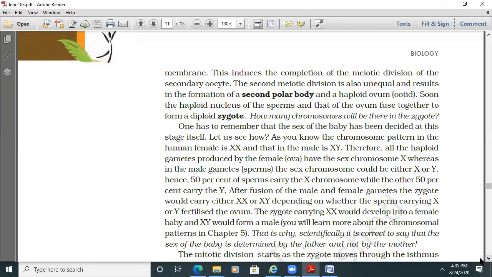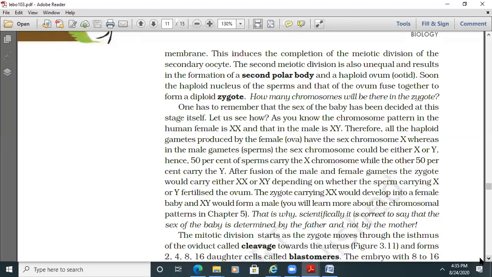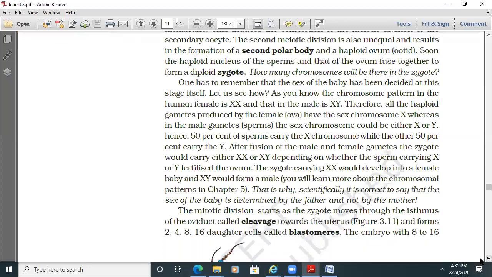Let us see how. As you know, the chromosome pattern in human females is XX and that in males is XY. Therefore, all the haploid gametes produced by the female have the sex chromosome X, whereas in the male gametes, the sperms, the sex chromosome could be either X or Y. Hence, 50% of sperms carry the X chromosome and the other 50% carry the Y chromosome. After fusion of the male and female gametes, the zygote would carry either XX, female, or XY, male, depending on whether the sperm carrying X or Y fertilized the ovum.